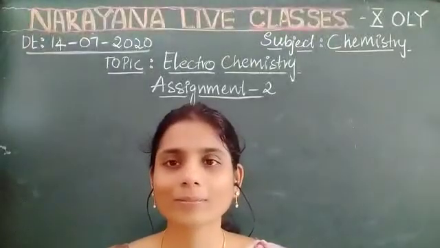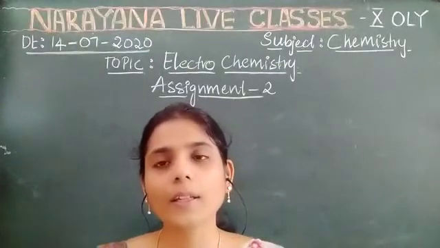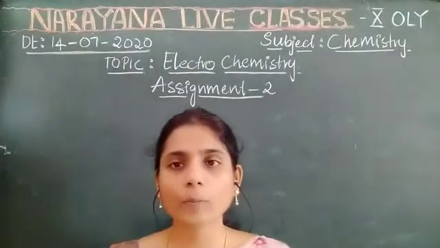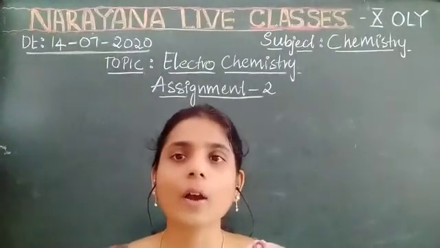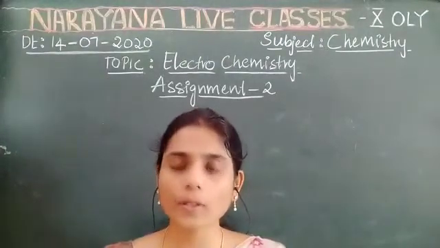Hello children, in this session we'll discuss electrochemistry assignment 2. In this assignment you have 10 single correct option questions where you have to select one option as the correct one out of the given 4 options. The first question goes like this.